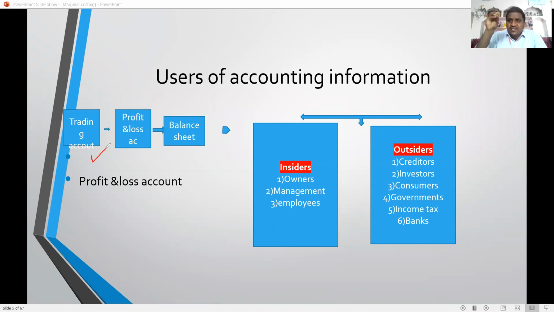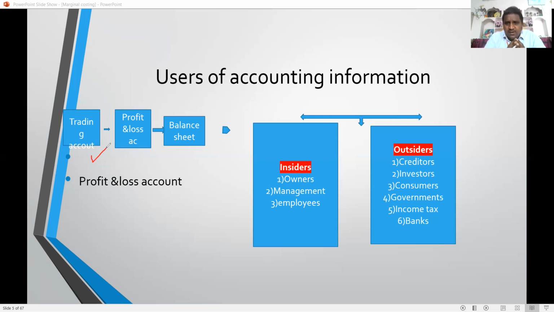So it is based on historical data: how much profit is made or how much loss is made during the 12 months period, as revealed by the profit and loss account. The balance sheet tells us what the liabilities and assets are on a particular date. It is generally prepared at the end of the financial year. So financial accounting is completely a post-mortem analysis. Whatever transactions occurred in the last 12 months, such transactions or events are taken for preparing the trading account, profit and loss account and balance sheet.